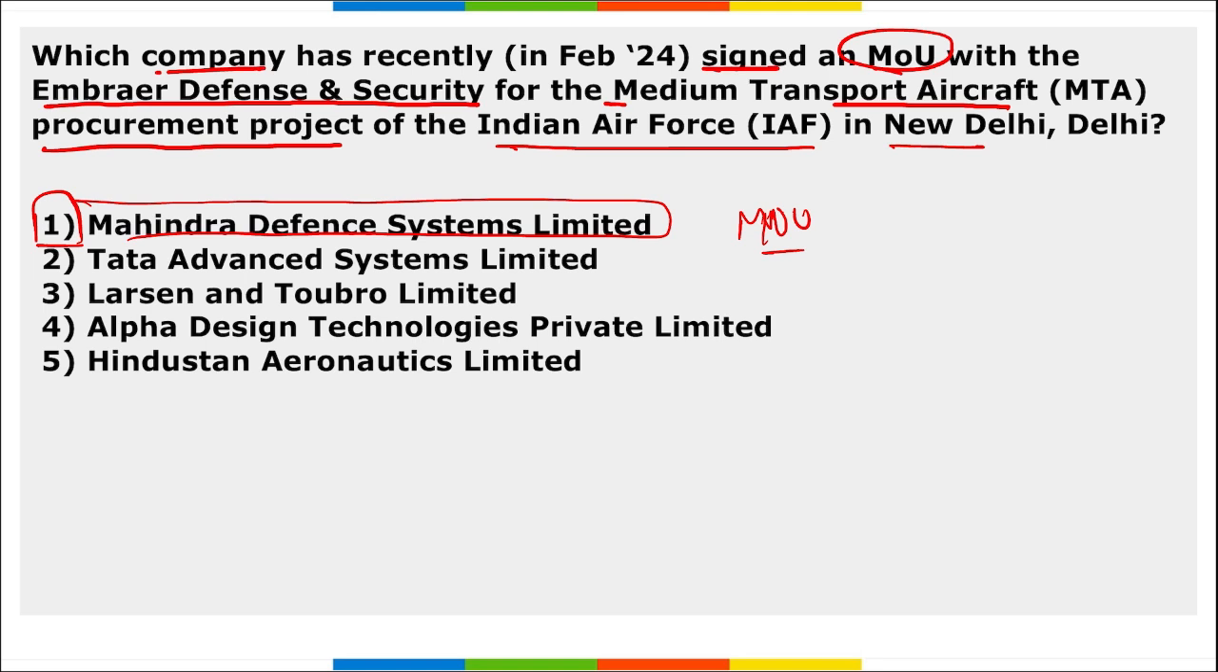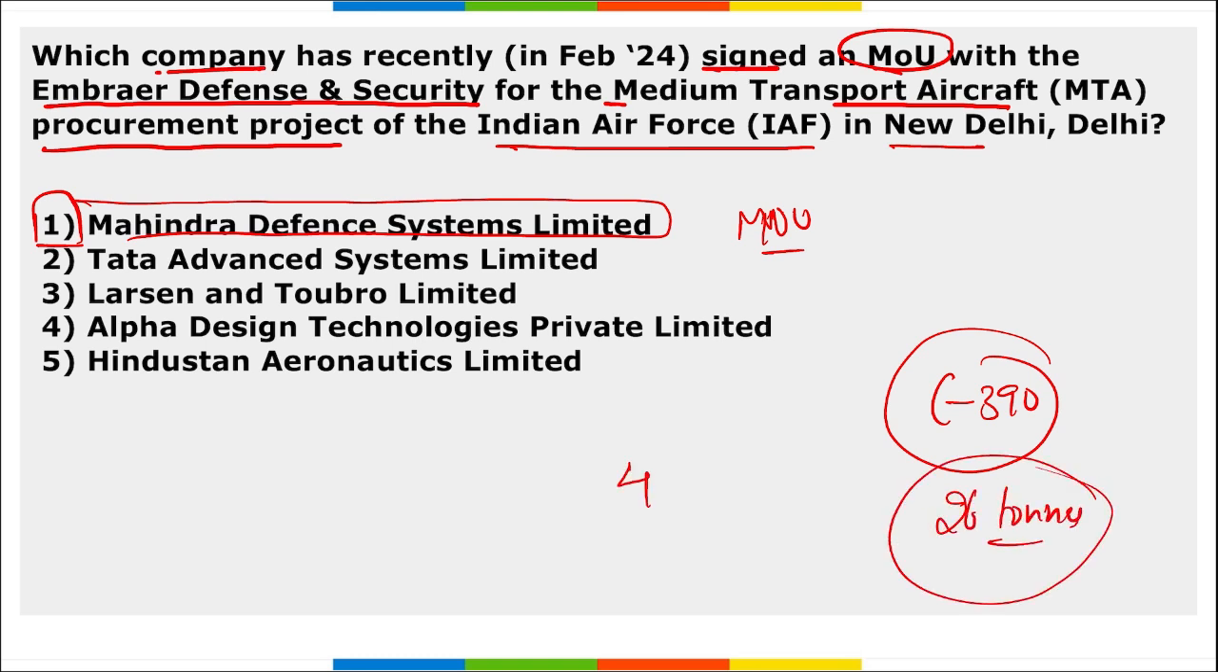Correct? And if we are talking about this MTA procurement, right? MTA, Medium Transport Aircraft. What is that aircraft? It is the C-390 Millennium aircraft, and it is one of the most advanced military aircraft. Correct? And this can carry payloads of up to 26 tons. It has a speed of almost 470 knots, right?